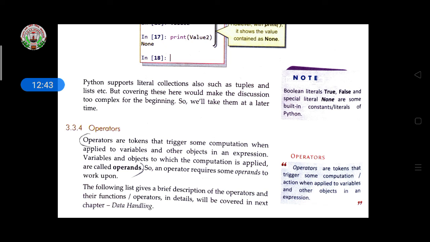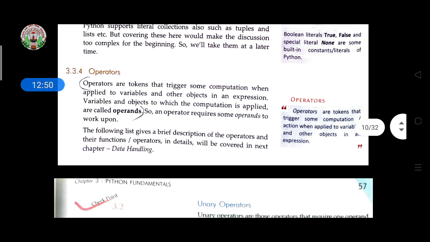Okay, now come to the operators. What is given in the operators? Operators are tokens that trigger some computation when applied to variables and other objects in an expression. Variables and objects to which the computation is applied are called operands. So an operator requires some operands to work upon.